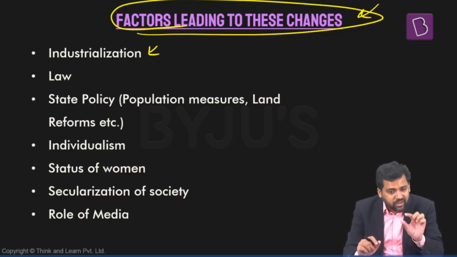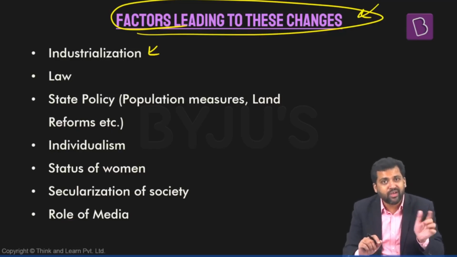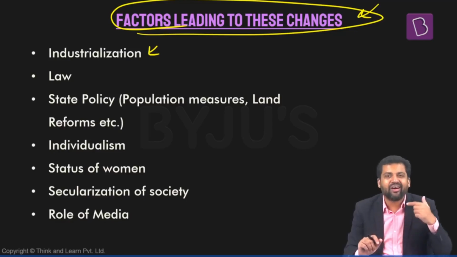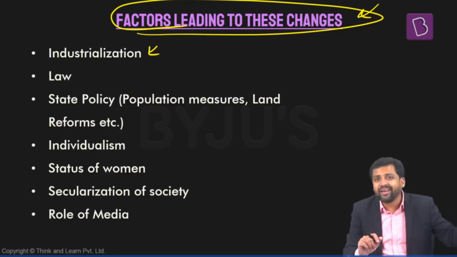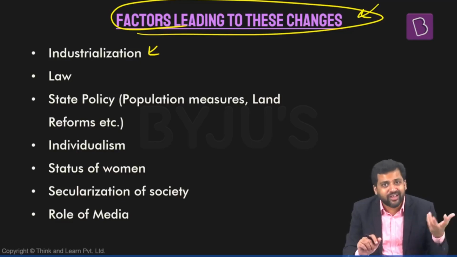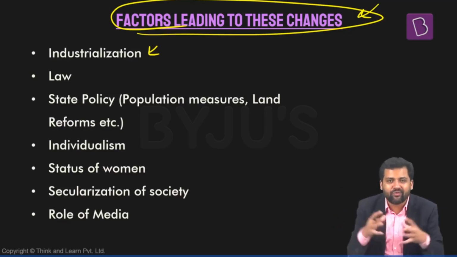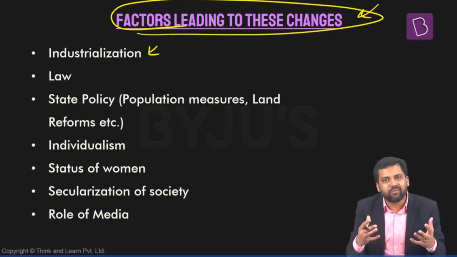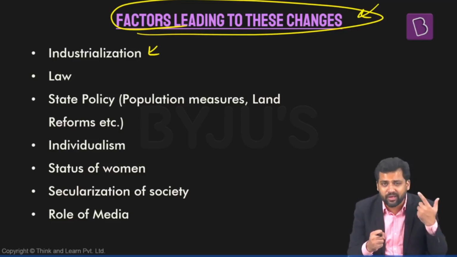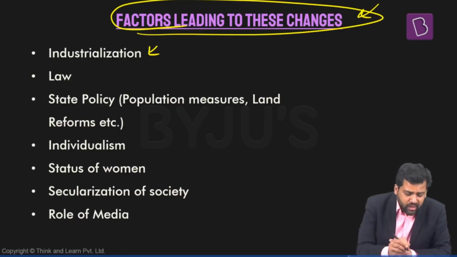And as structure changes, the equations within also change. Conjugal relations become more important. It becomes more symmetrical. Companionship will be there. In an agrarian society, that might not be the case. In an agrarian society, since you have to hold property together, work together, and stay together, a sexual division of labor will be there. The relationship between brothers will be strong. Conjugal relationship will be subordinated.